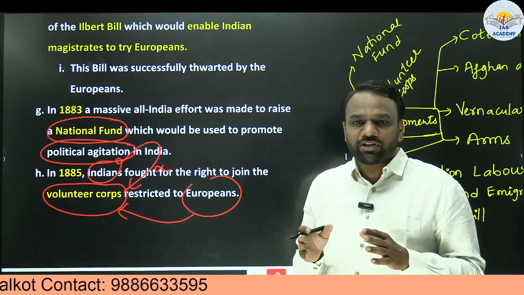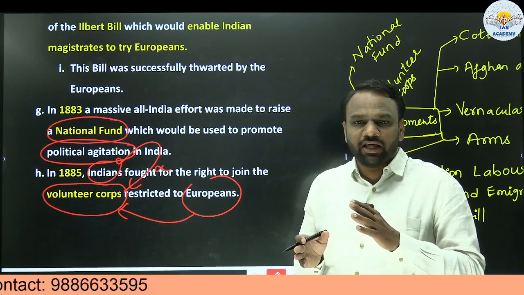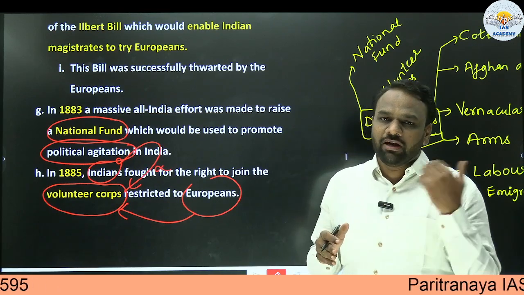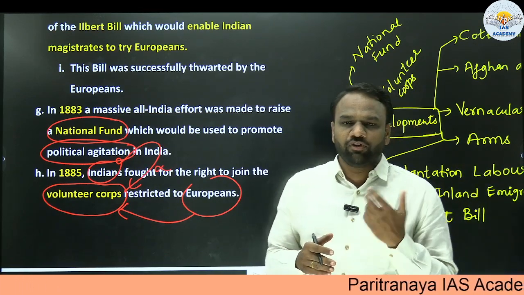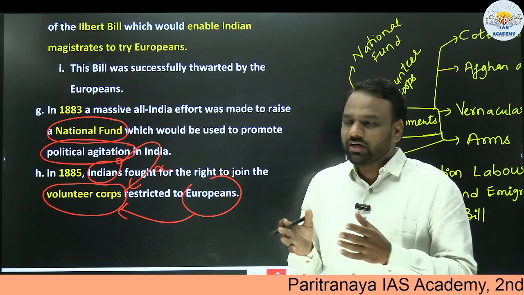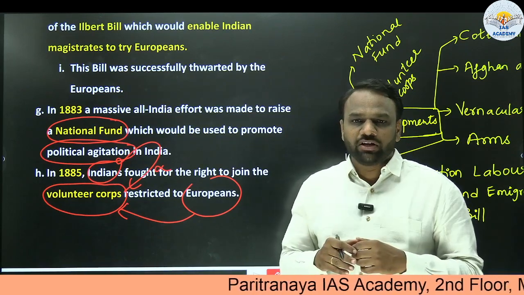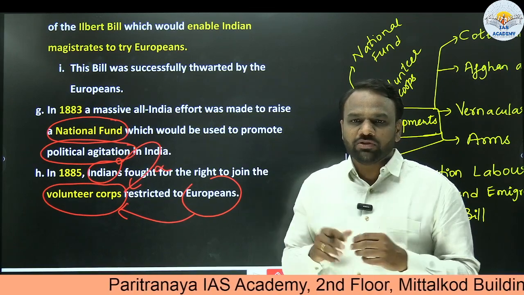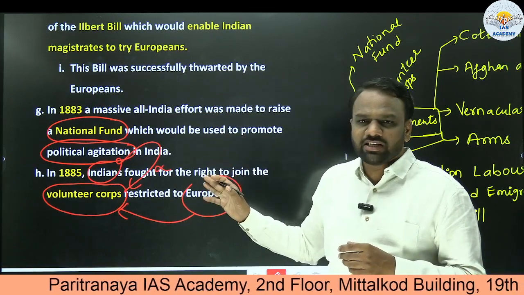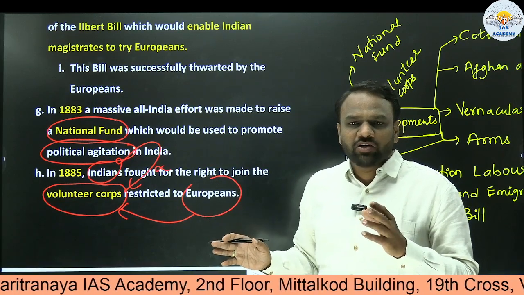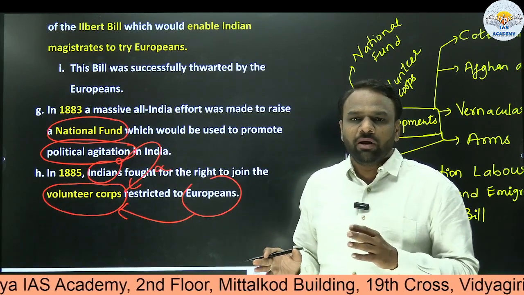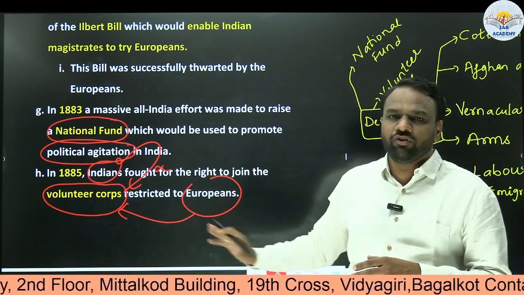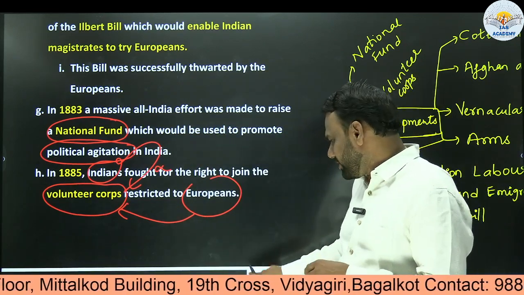It means the formation of the Indian National Congress did not take place overnight. Rather, there was an effort which had gone into its formation well before that. Because of all these efforts, they wanted to create a pan-India organization which could unite India, and with that purpose, the Indian National Congress was formed. So these examples indicate that the Indian National Congress was not formed as part of the safety valve, but it had a purpose, and how it achieved those purposes we shall see with the forthcoming discussions.